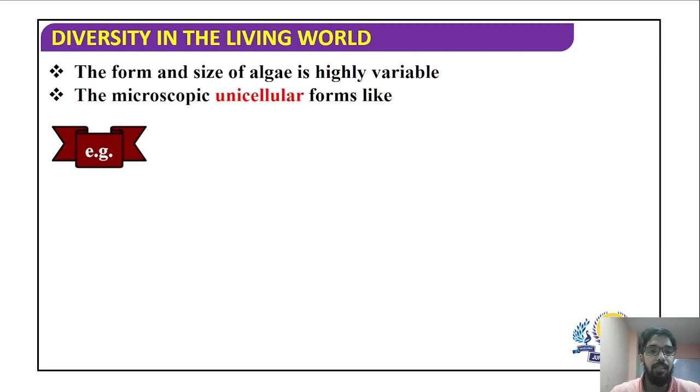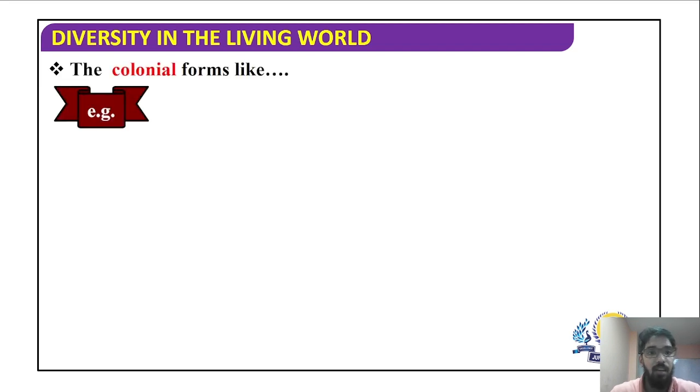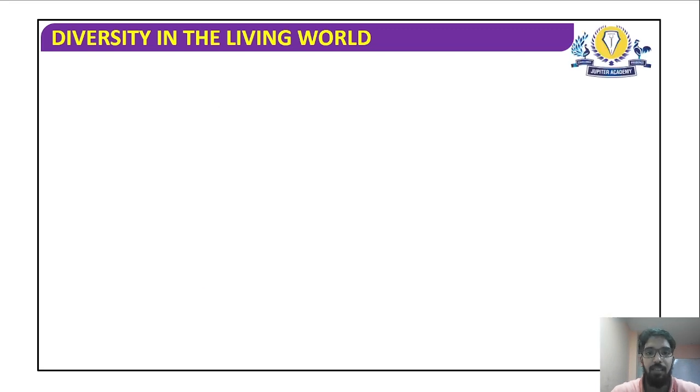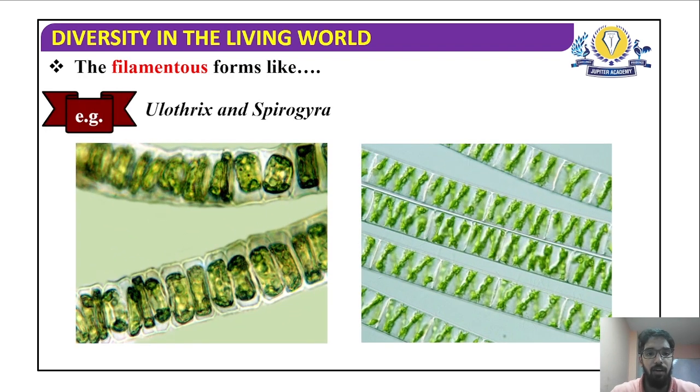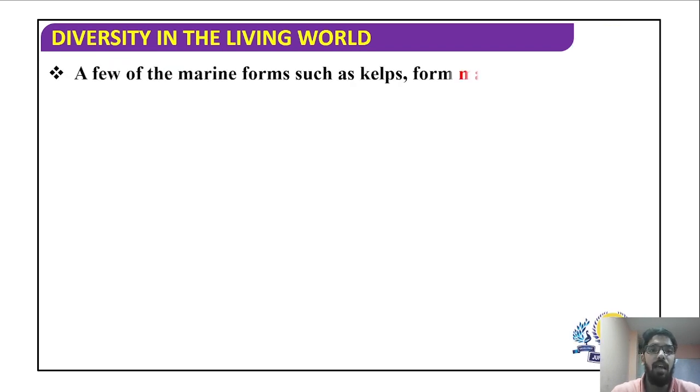Yes, so as we discussed, the form and size of algae is highly variable. Some of the microscopic unicellular forms include your Chlamydomonas. They are also present as colonial forms. Example is Volvox. They are present as filamentous forms such as your Ulothrix and Spirogyra. On the left you see Ulothrix, on the right you see Spirogyra. And they are also present as kelps, which are massive plant bodies.